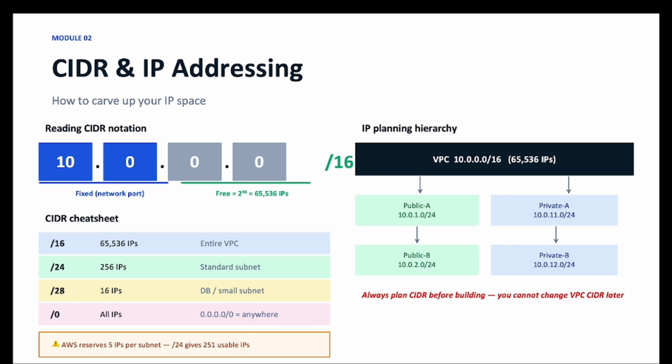So I have provided 16, which means 2 to the power of (32 minus whatever the number is here), that is 32 minus 16. So we get 65,536 IPs in the VPC. If you provide 24, then you get 256 IPs. If you provide 28, then it is 32 minus 28, that is 2 to the power 4, that is 16. So you get 16 IPs. And slash 0 means it is for anywhere.